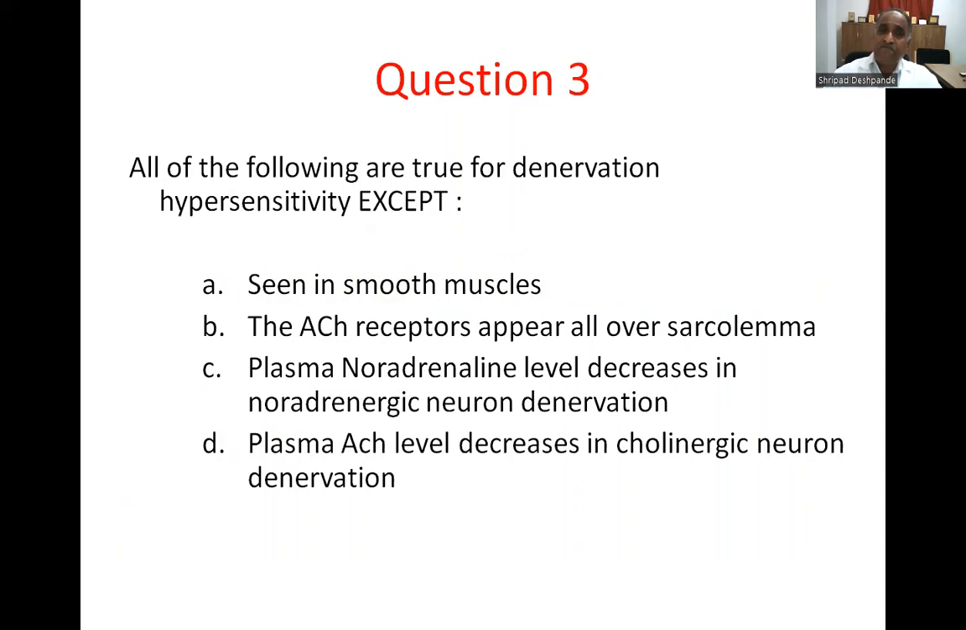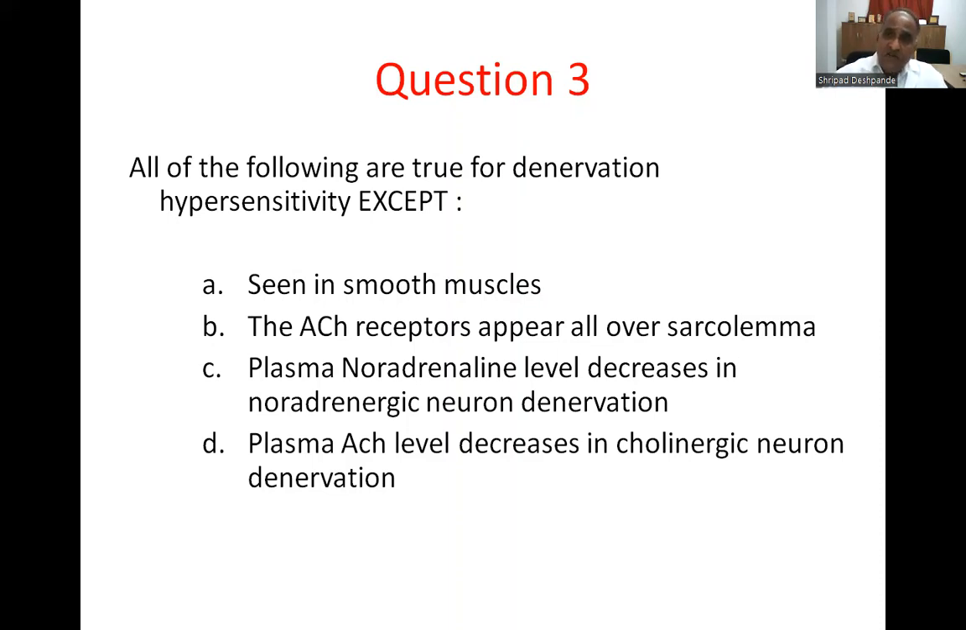Next question, question number 3. All of the following are true for denervation hypersensitivity except: A, seen in smooth muscles; B, the ACh receptors appear all over the sarcolemma; C, plasma noradrenaline level decreases in noradrenergic neuron denervation; D, plasma ACh level decreases in cholinergic neuron denervation.